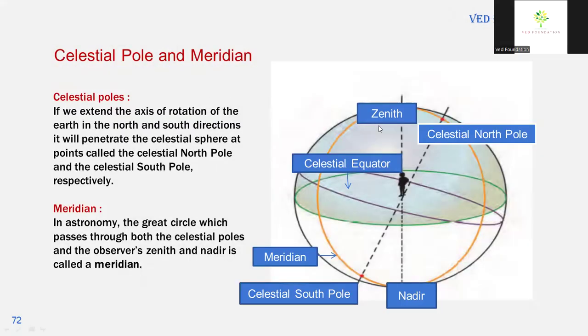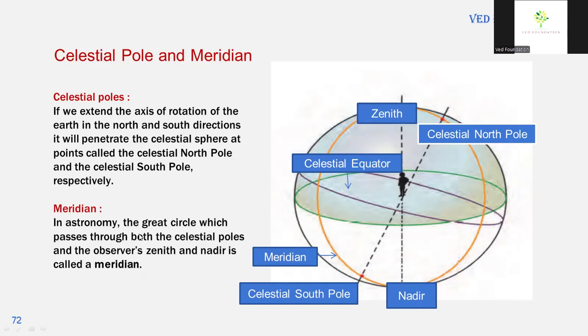Celestial poles. If we extend the axis of rotation of the Earth in the north and south direction, it will penetrate the celestial sphere at points called the celestial north pole and celestial south pole. This is the axis of rotation of Earth, and if this axis is extended, then it penetrates the celestial sphere at two poles. Here, celestial south pole, and this is the celestial north pole.